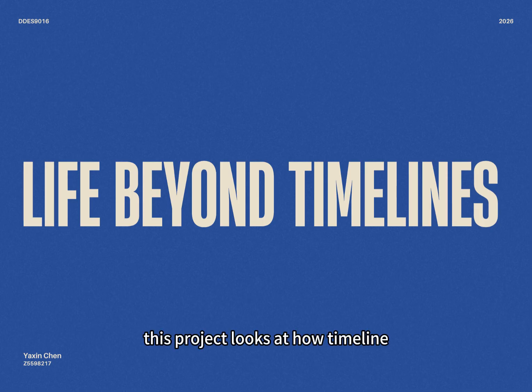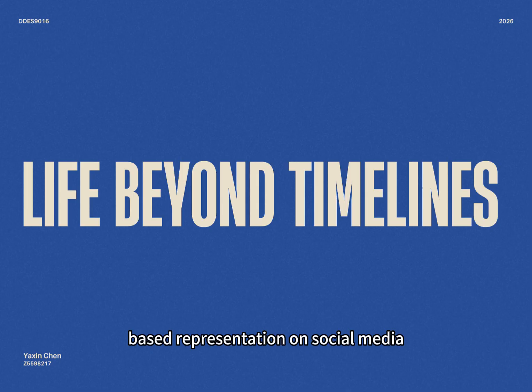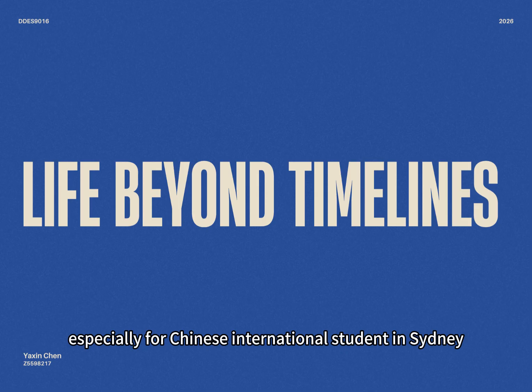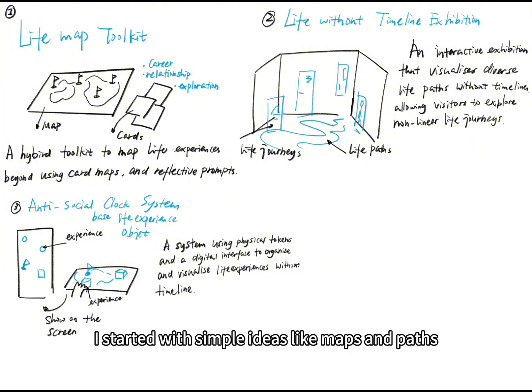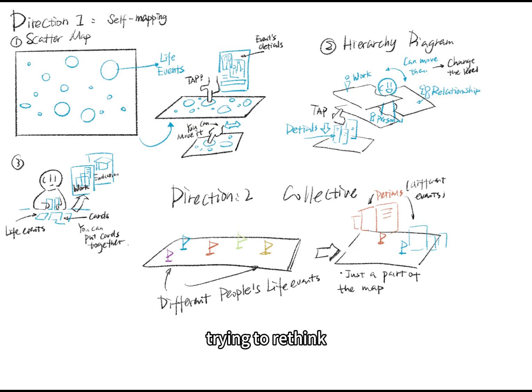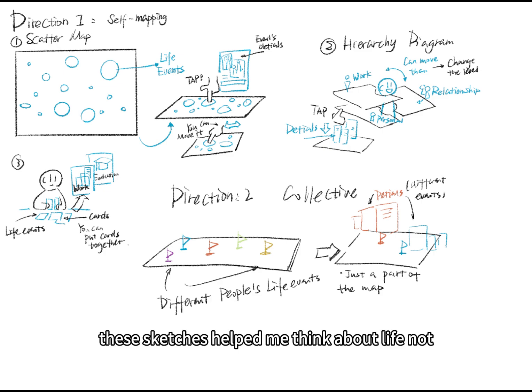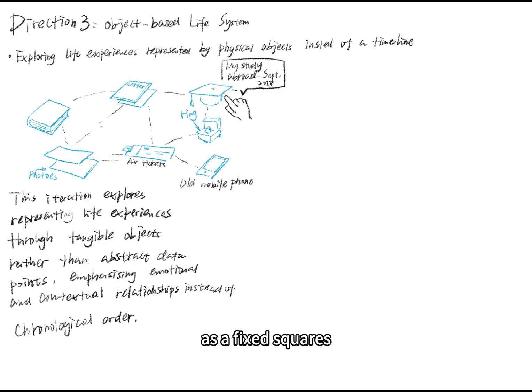This project looks at how timeline-based representation on social media creates comparison and pressure, especially for Chinese international students in Sydney. So instead of focusing on timelines, I explore alternative ways of representing life experiences. I started with simple ideas like maps and paths, trying to rethink how life experiences could be organized in a more flexible way. These sketches helped me think about life not as fixed screens, but as something that can be rearranged and interpreted differently.